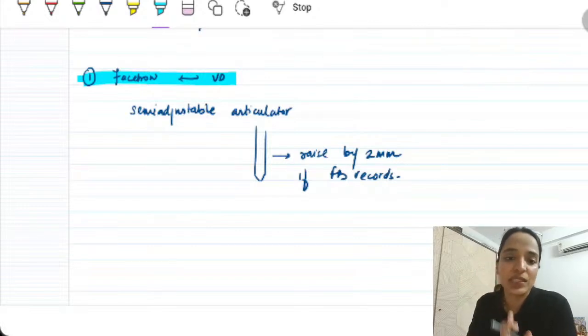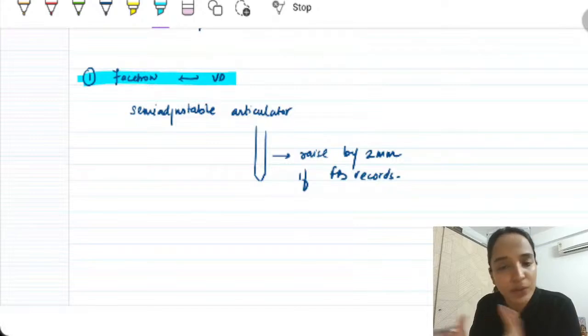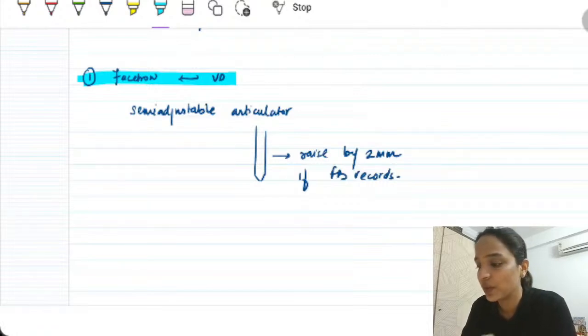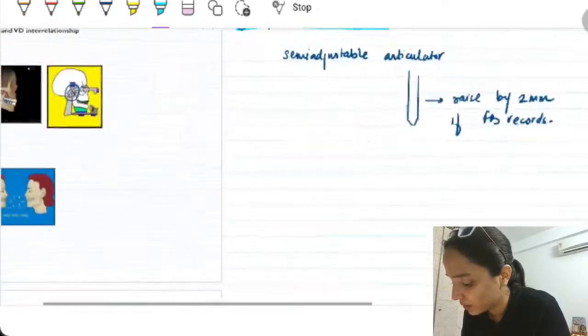Right? So this is now where it will help you. It will help you in CD, it will help you in RPD, it will help you in occlusion questions. It will help you solve all questions around Facebow. And trust me, questions come from Facebow. Definitely questions come from Facebow. That is why you should be knowing this concept.